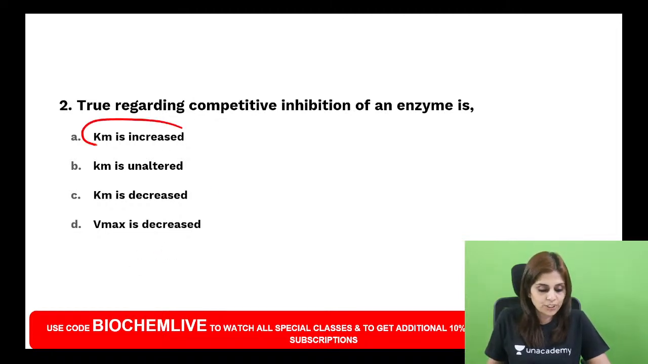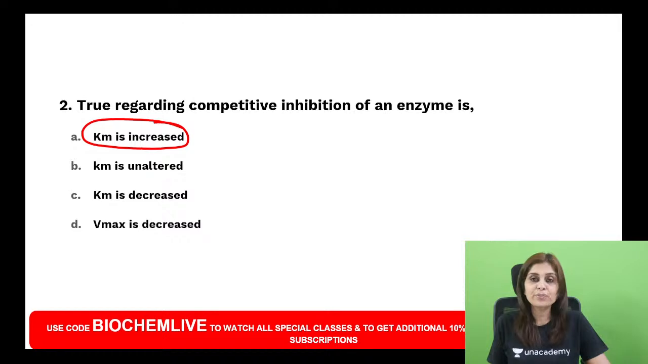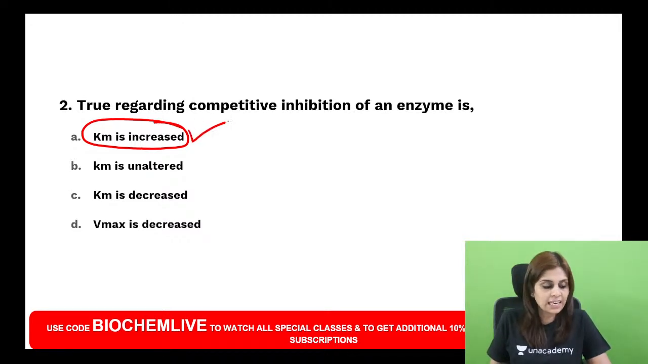Competitive inhibition, there is no change in Vmax. As far as competitive inhibition is concerned, there is no change in Vmax. Only Km is increased. So answer for this question is choice A. Very good, Nikita Agarwal. No, Nikita Agarwal is also not right. So Km is increased, the right answer.